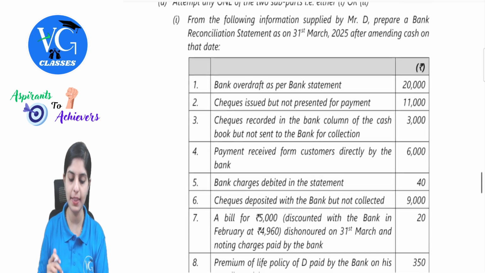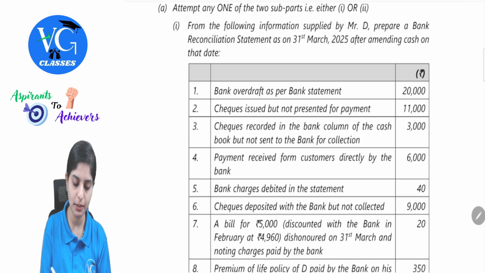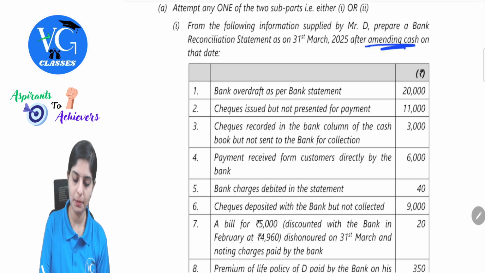So, let's first understand the BRS. From the following information supplied by Mr. D, prepare a bank reconciliation statement as on 31st March 25 after amending the cash book on that date. So the question is clearly specifying that we need to first amend the cash book balance and then take the revised one to prepare the BRS. That means in this question we need to prepare the adjusted cash book and then the BRS.